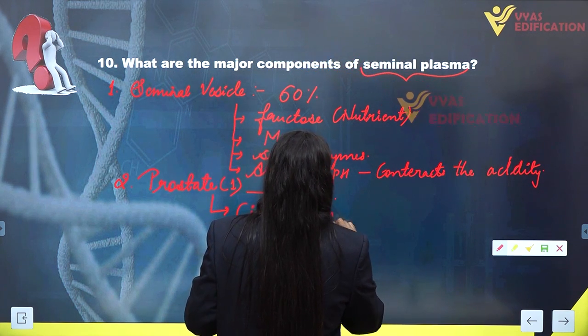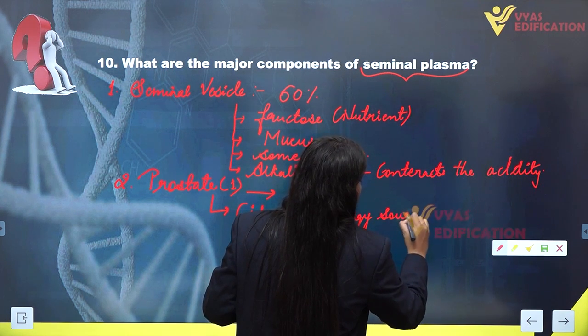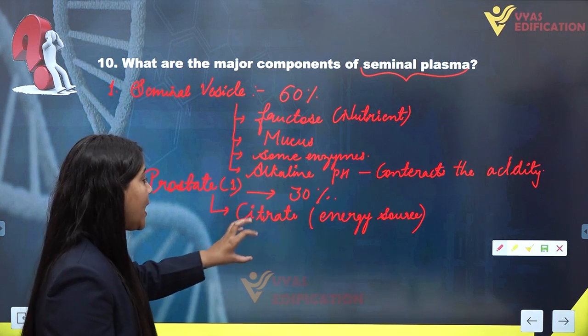Citrate is the energy source, or we can say through citrate the mitochondria make energy.